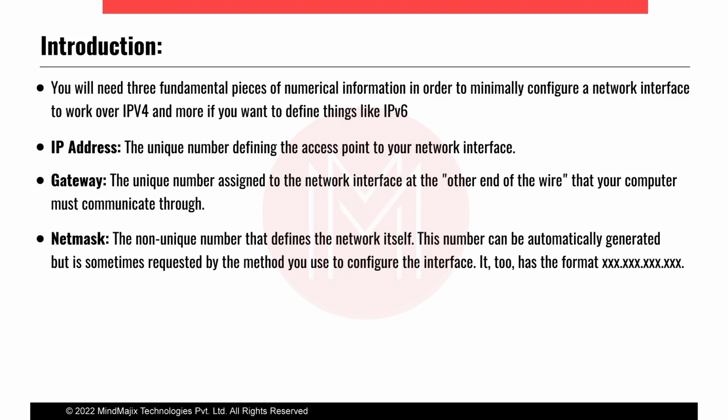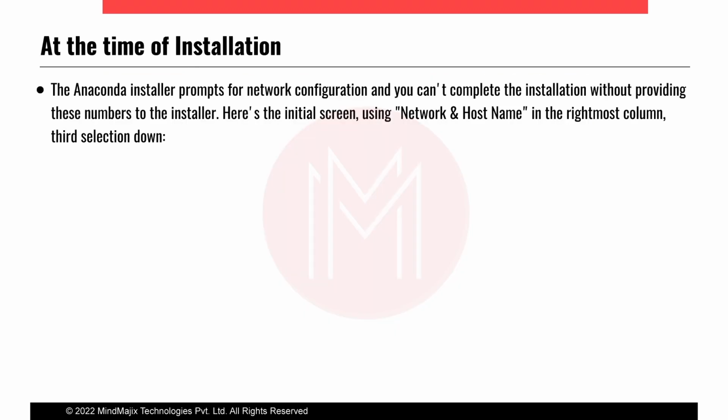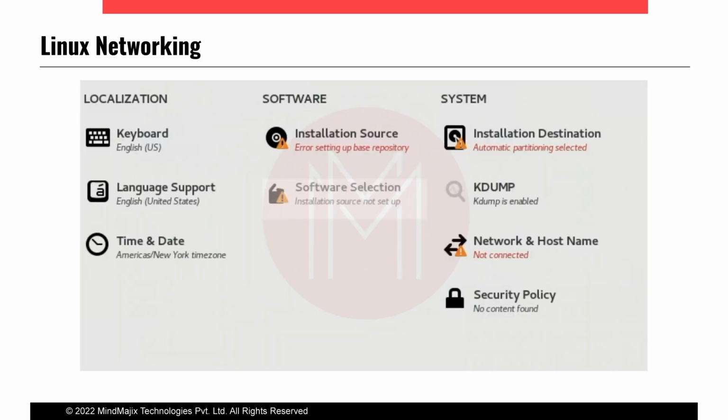We have two schemes to assign IP addresses to the Linux host. We can assign the IP address statically, deciding what IP address to assign, or we can use a DHCP server. I will go into that in the next slides. This is the symbolic representation of the networking. The first type is that at the time of installation we can provide the IP address to the Linux OS. The Anaconda installer prompts for the network configuration, and we can complete the network settings there itself. I'll show in the next slides what kind of screen will come. If you are able to see, this is the start of installation.